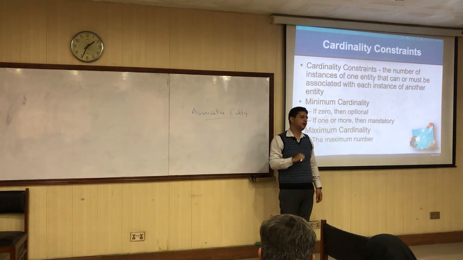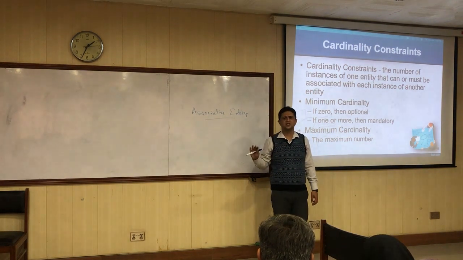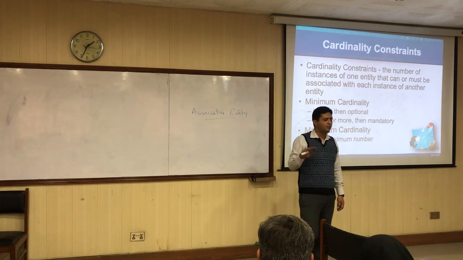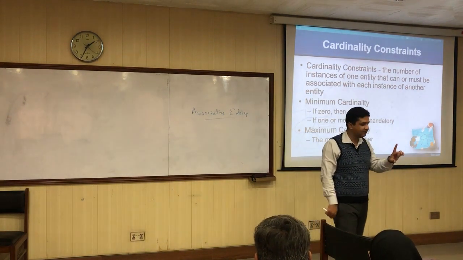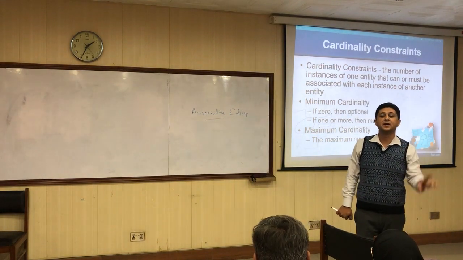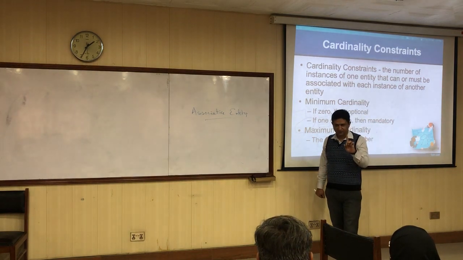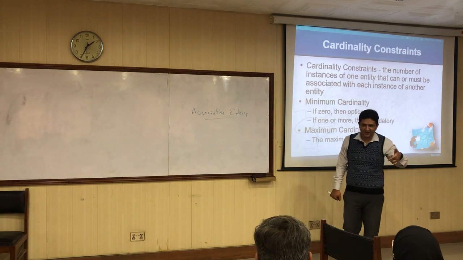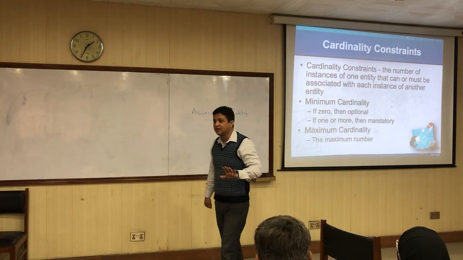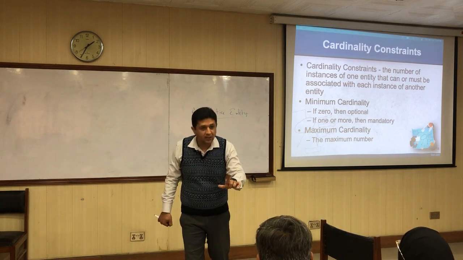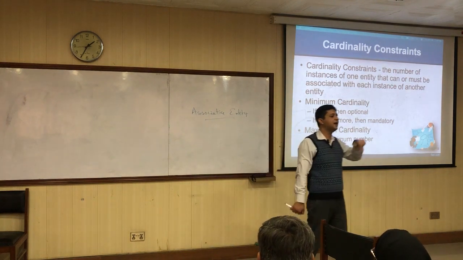There is another chance of creation of this associative entity, and that is in a binary or in a unary relationship. When there is a ternary or higher degree relationship, directly the relationship would be converted into an associative entity. But if the relationship is a binary or a unary degree relationship and the maximum cardinality is many to many, then that relationship would also be converted into a new entity.